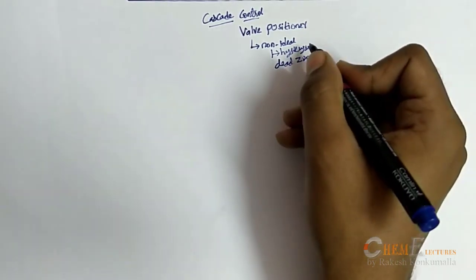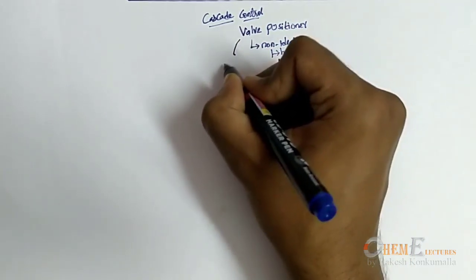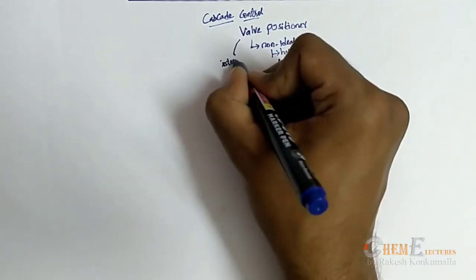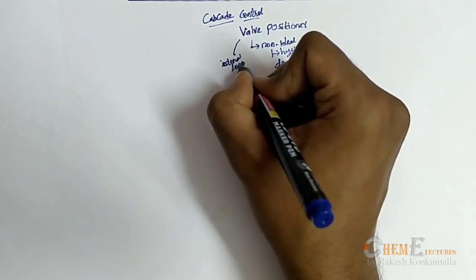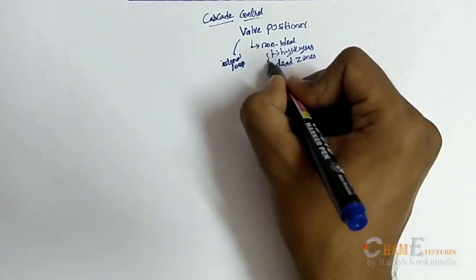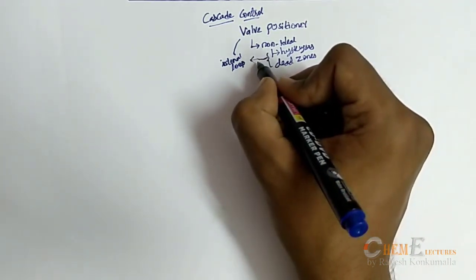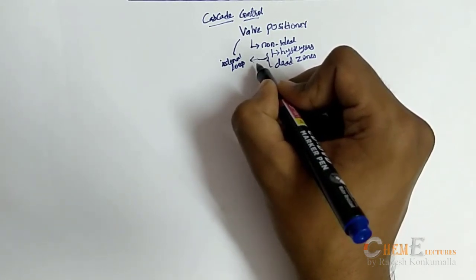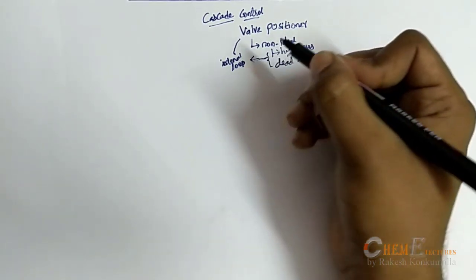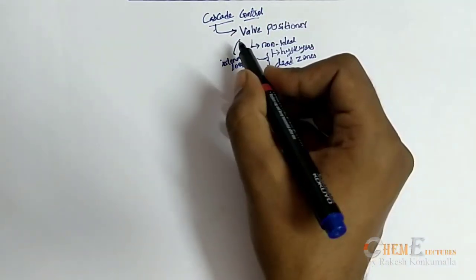So to avoid this, there is an internal loop in the valve positioner, so that whatever hysteresis or dead zones are created will be reduced and it will attain a desired stem position. So it is beneficial for a valve positioner cascade control.